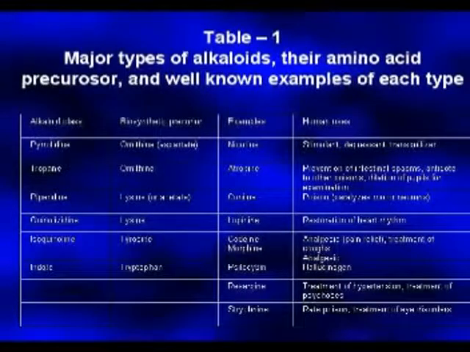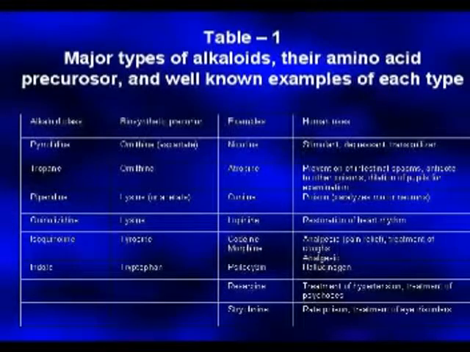In the alkaloid class, the first one is pyrrolidine. It is derived from the amino acid ornithine. The best example is nicotine. Human use: stimulant, depressant, tranquilizer. Next, tropane alkaloids, derived from ornithine.